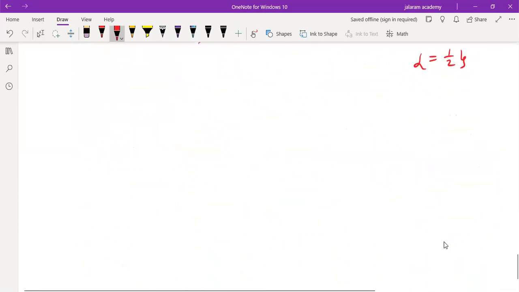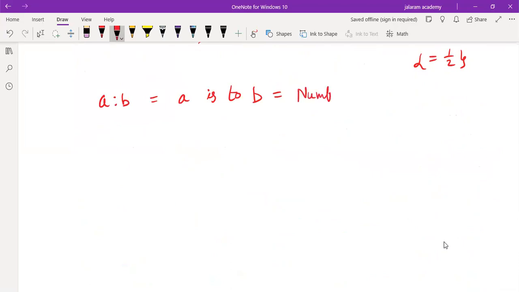And we read this as A is to B. It is equal to the number of times A is greater than B, which is A by B. We call it the comparison.